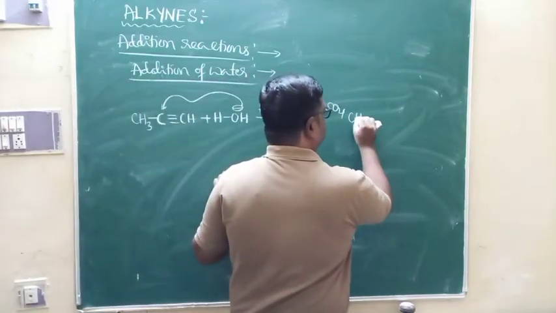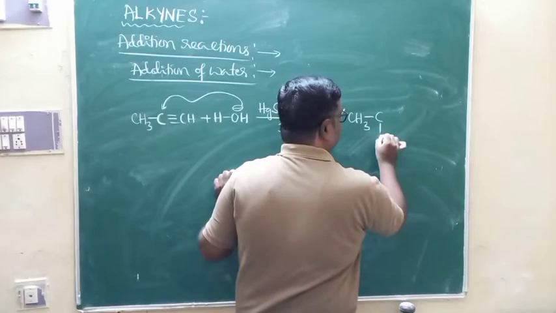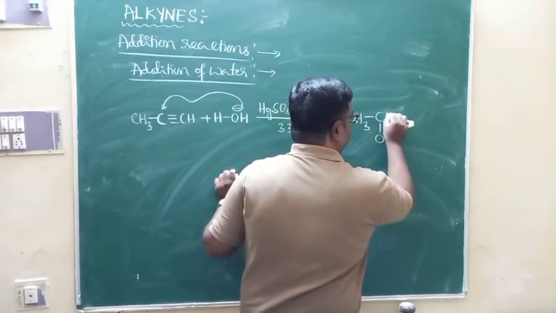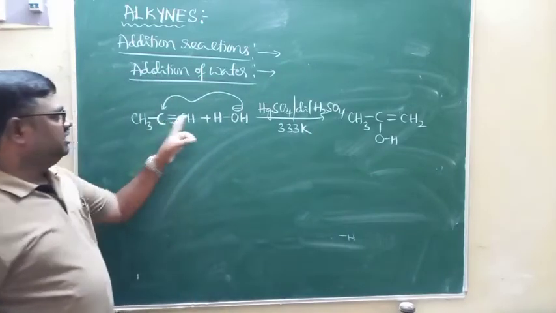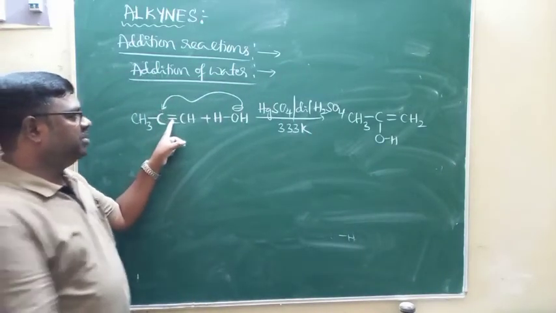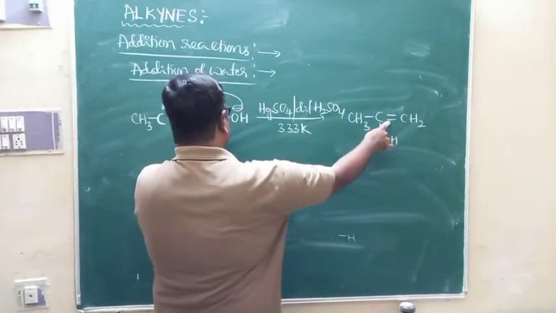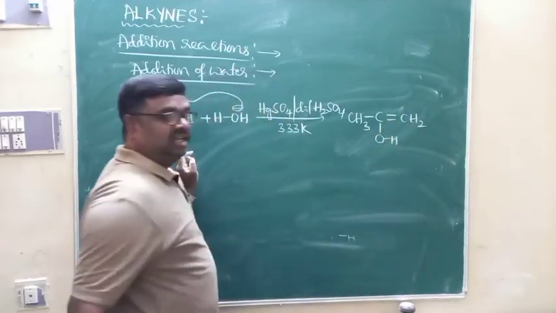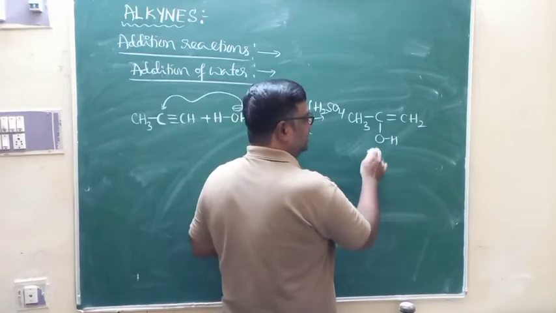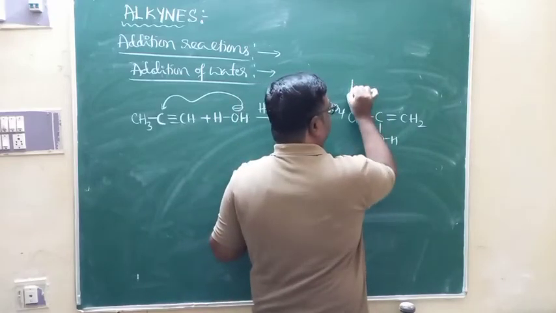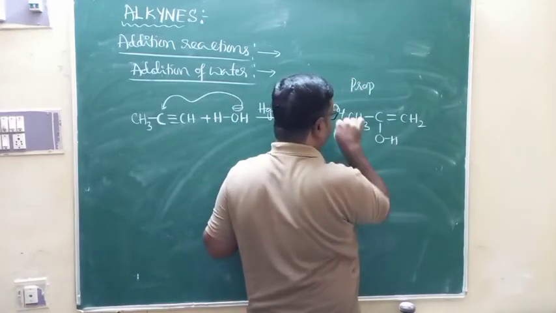What happens? CH3, and of course this is OH, and the triple bond is converted to double bond. OH minus gets connected here, the triple bond becomes a double bond, and CH attracts hydrogen, then it becomes CH2. You are going to get an unsaturated alcohol. Its name is prop.